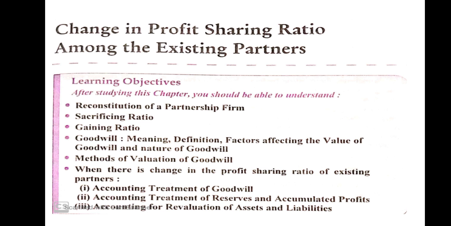Okay, clear, I think. Next, gaining ratio. As a result of change in profit ratio, one or more of the existing partners gain some portion of other partners' share of profit. The gained profit sharing ratio is called gaining ratio. So gaining ratio is calculated by new ratio minus old ratio. Once again, sacrificing ratio is equal to old ratio minus new ratio. Gaining ratio is equal to new ratio minus old ratio. I think that is clear.